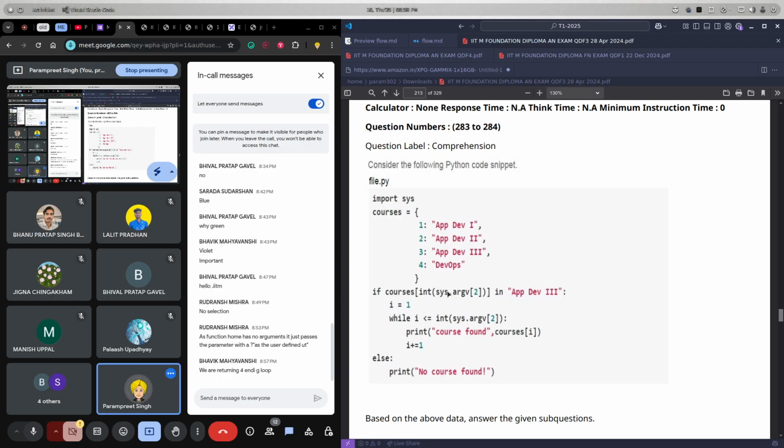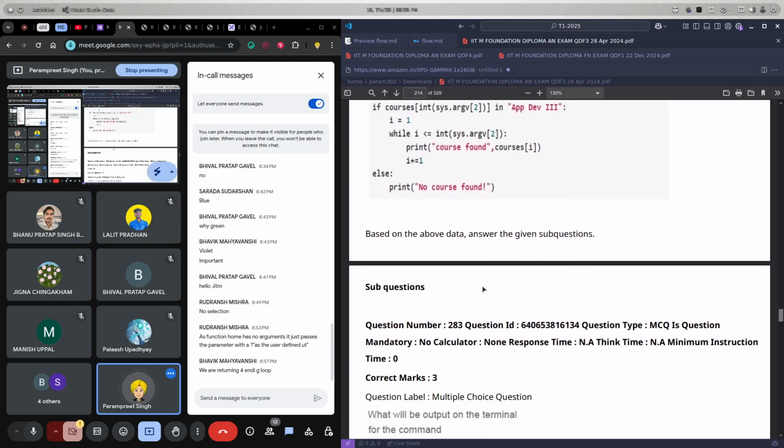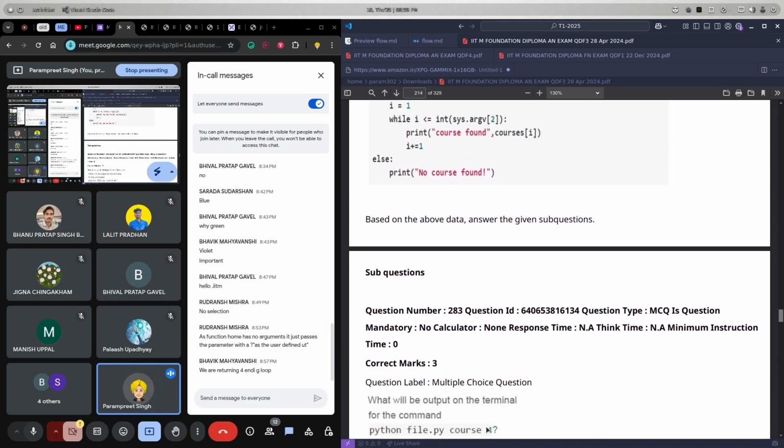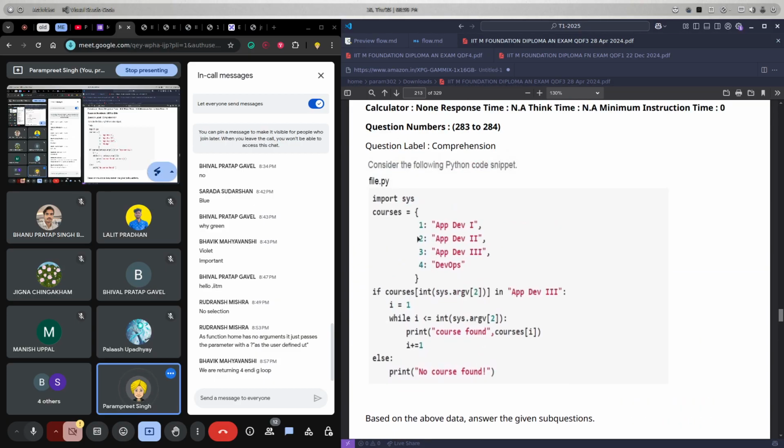If the user enters appdev 2 or appdev 3, then also this condition will be true. Am I right? Not the input exactly, but 1, 2 or 3. If the user enters something like python file.py course and then, let's say, 1, then this condition will be true. If the user does it for 2, then also this condition will be true, and if the user does it for 3, then also this will be true.